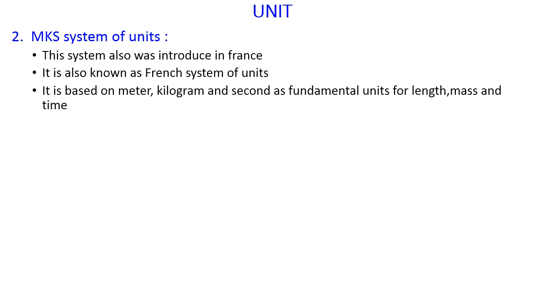The second, MKS system of units. This system also was introduced in French. It is also known as French system of units. It is based on meter, kilogram, and second as fundamental units for length, mass, and time.